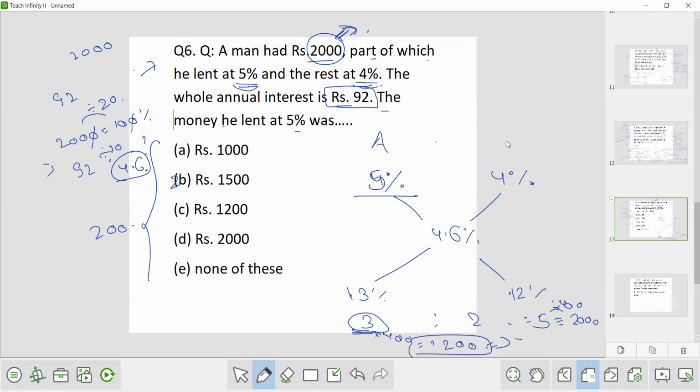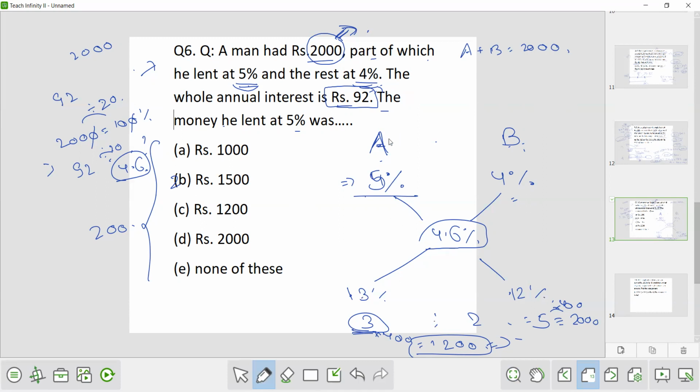Because let's say this is A and this is B. A plus B is 2000. Now this A part was lent at 5% and this B part was lent at 4%. And the entire interest he got as 92 means he got on both the A part and B part together 4.6% as the interest. Now, according to the mixture and alligation method, we write the difference of these two here and the difference of these two here.